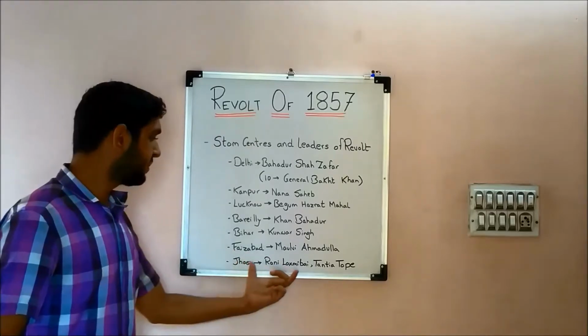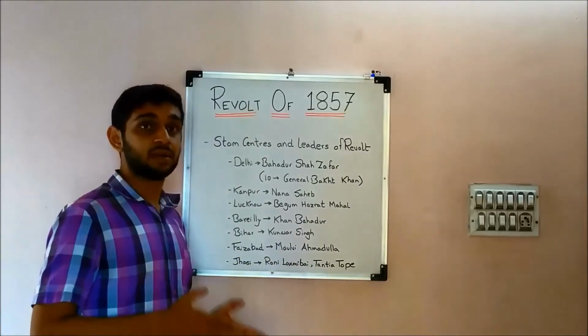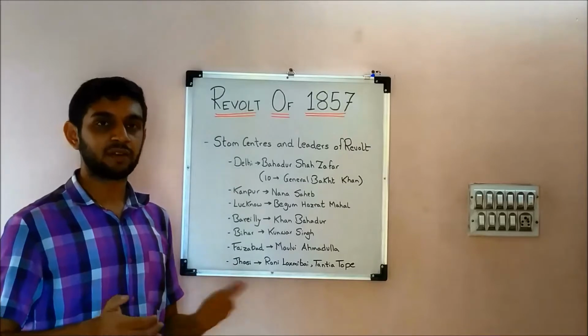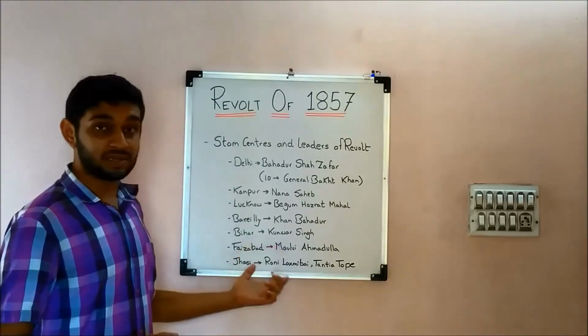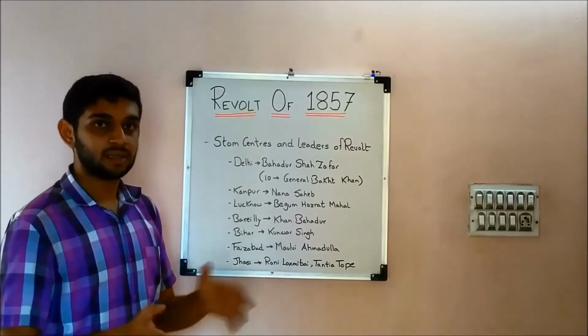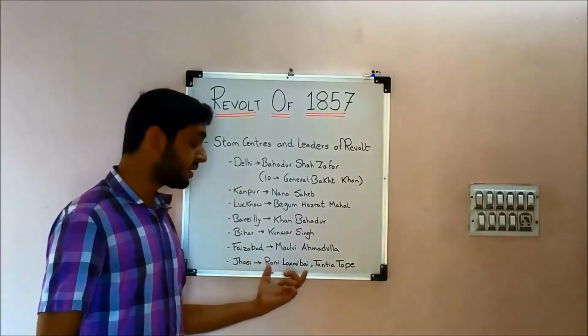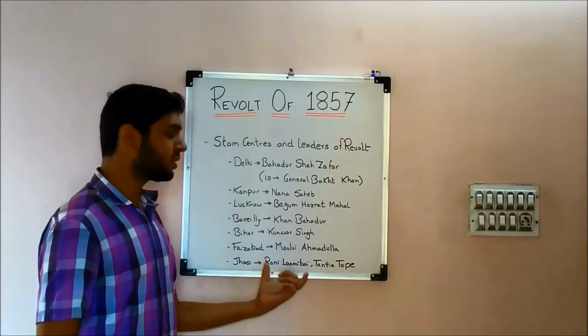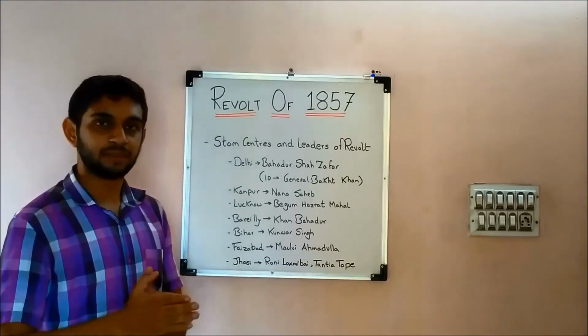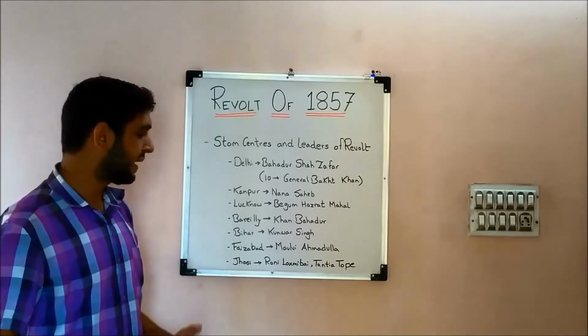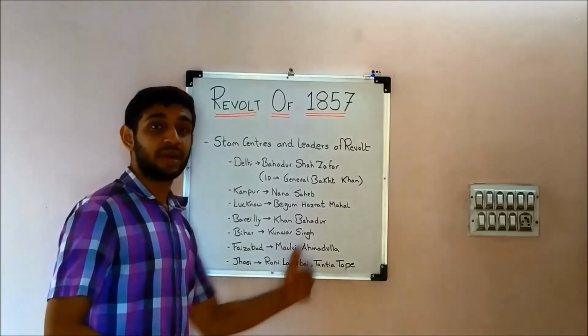Again, for the same reason, the doctrine of lapse: after the death of her husband, Gangadhar Rao, her son wasn't allowed to succeed to the reign. That's the reason why Rani Lakshmibai was infuriated. So she fought against the Britishers and she died fighting there. Tatya Tope anyhow escaped.